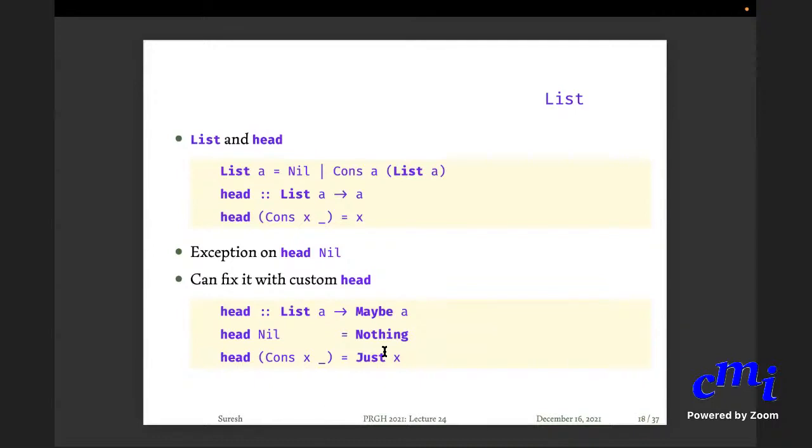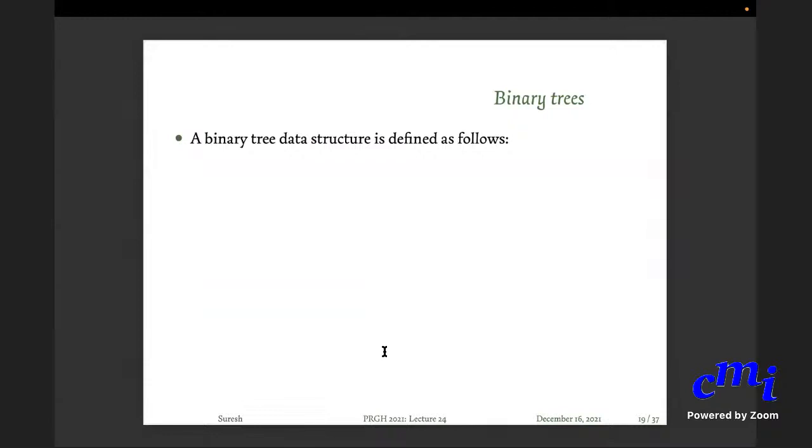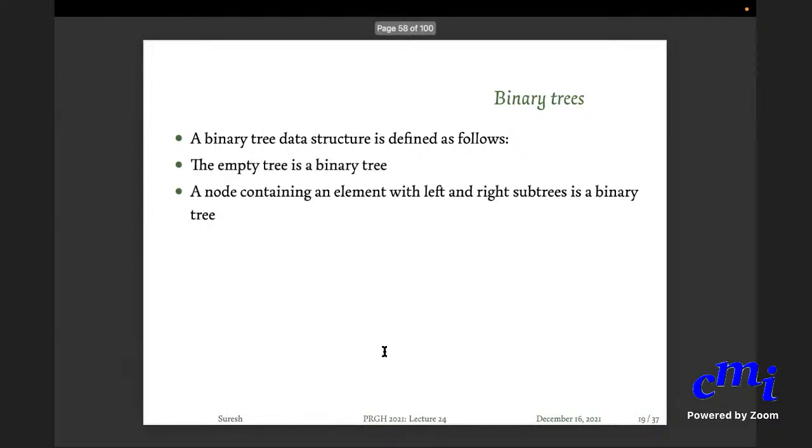Okay. Now let's get on to the next more interesting thing, which is trees. We have already seen a kind of tree structure when we did expressions. We said expressions are a kind of tree, so I don't need to really belabor the point here. A binary tree is here. We'll consider a slightly different structure. Your binary tree can either be empty or a node containing some element, and there is a left and a right subtree. So that's a binary tree.